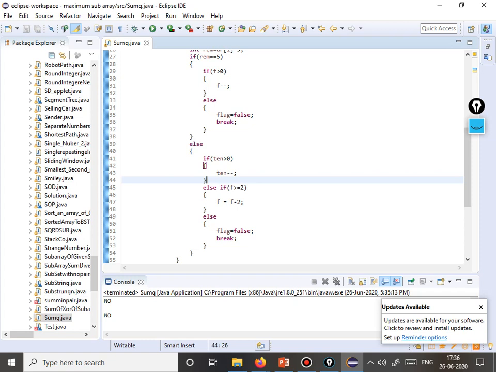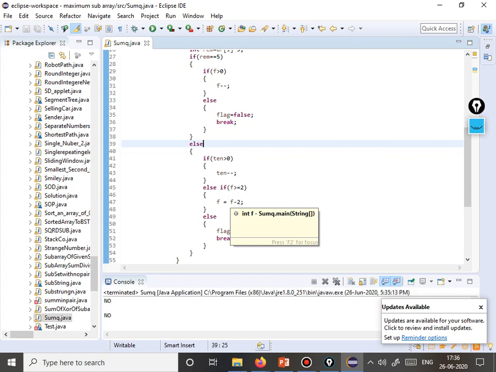If remainder is equal to 5, we can return that by a 5 coin. Or else if 10 was greater than 0, we have to reduce that 10 minus 2. So we need to add a condition. So should I add it? Remainder is equal to 10.